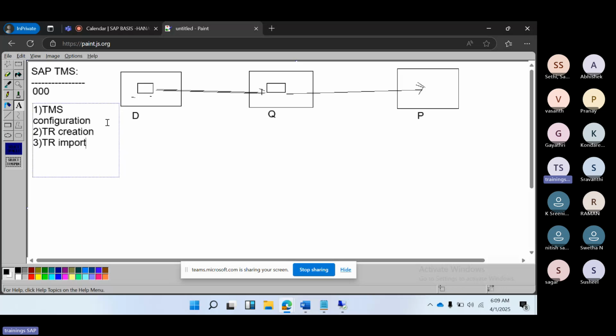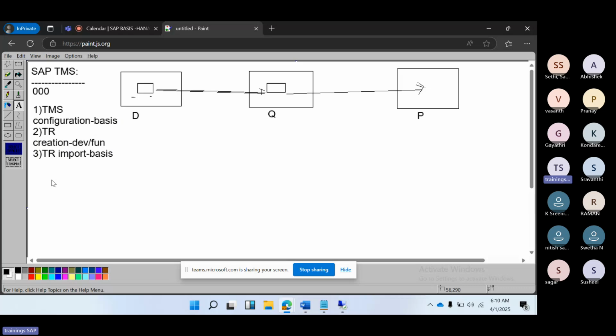The configuration is the basis team's responsibility. The TR owner, meaning the development team or functional team, takes care of the transport request creation, and the transport import is a basis team responsibility as well. So these are the three different activities in TMS. The first one is called the TMS configuration.